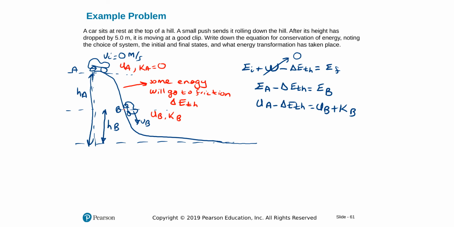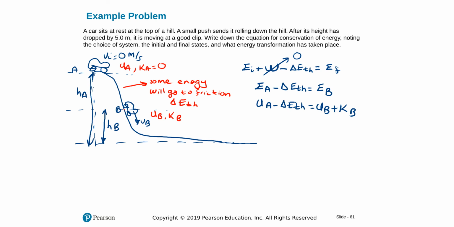The question doesn't say there is no friction, so there will be some energy lost to friction along the way, which will be how much energy converts to thermal energy. Energy cannot actually be lost. It converts from one form to another. So that will be happening initially. At point A, the car will have only potential energy, no kinetic. We just let it go from there. And at point B, it will have kinetic and potential energy.